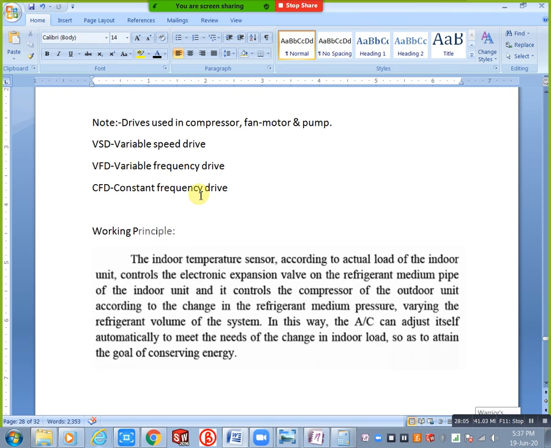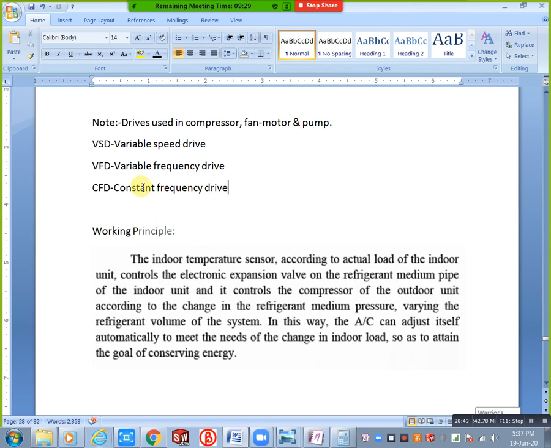For example, you take a split AC, window AC. In that condition also we have the same, only one compressor is there. We are using normal compressors, but here we are using an inverter variable compressor. That is the difference. Okay, and those table fans or ceiling mounted fans or window ACs or split ACs, you will consider as a constant frequency drive. Why? Because the power consumption is the same, you increase or decrease, but if you take this VRF system, the power consumption is different. Why? Because we are using a variable frequency drive, nothing but a VSD, variable speed drive.